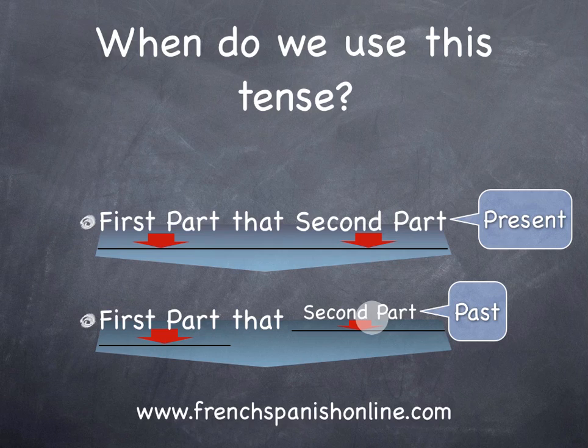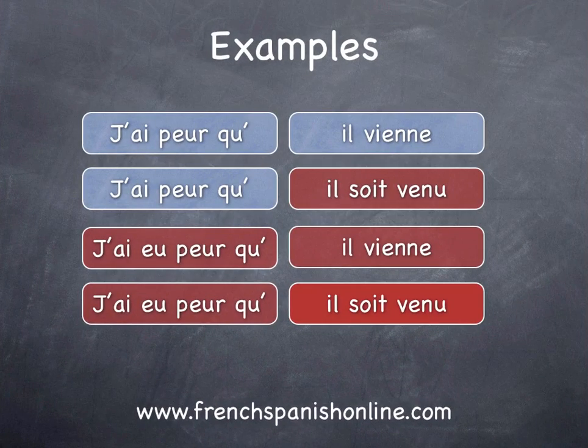We are going to take some examples now to understand it better. Here, j'ai peur qu'il vienne. I am afraid that he is coming. So you understand that here, I am afraid, now, that he is coming, now. So the two parts take place at the same time.